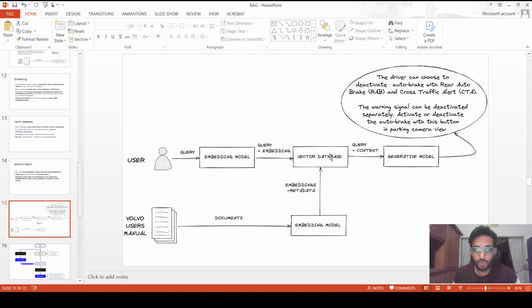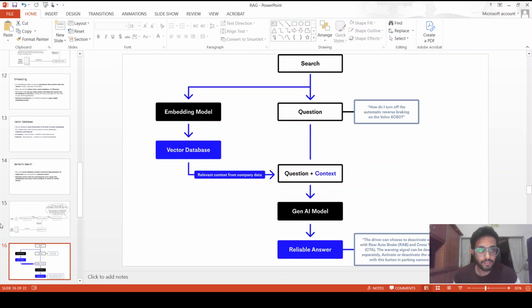And then this embedding will go into the vector database alongside the query. And here the semantic search will occur. This will basically fetch the most relevant context from within the vector database based on the query embedding. And then this context alongside the original query will be passed on to the generative model or the LLM, which could be anyone, let's say OpenAI's model or maybe GPT-5, Gemini 3.1, or Claude Haiku, or whatever open weight model, let's say Kimi K3 or maybe Qwen or Llama, whatever. So if this part is done correctly, the generative model generally works well.